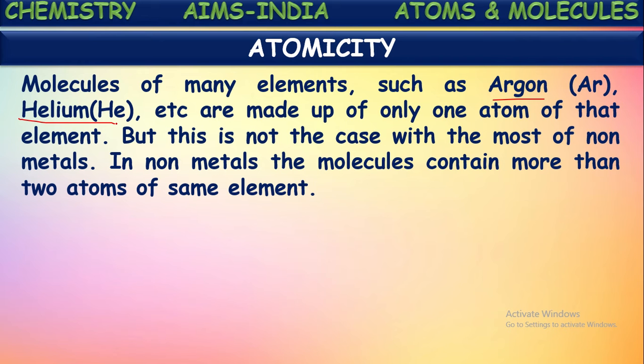And along with these noble gases, metallic elements also, like iron, potassium, copper, silver, gold, these all come under metallic elements. So these elements are made up of only one atom of that element, meaning they exist in the atomic form. Single atoms exist together to form this matter. But this is not the case with most of the non-metals. So these noble elements and metals mostly exist in the form of atoms, but non-metals mostly do not exist like this.